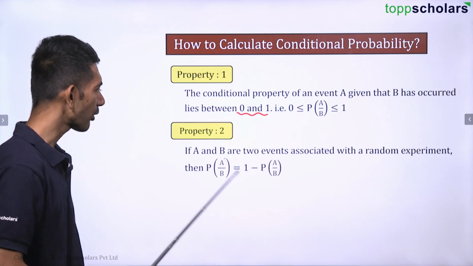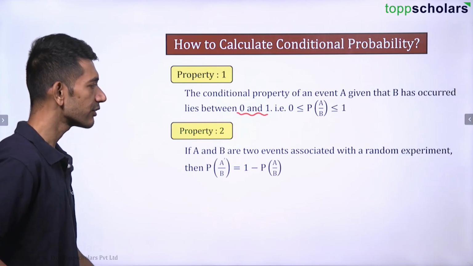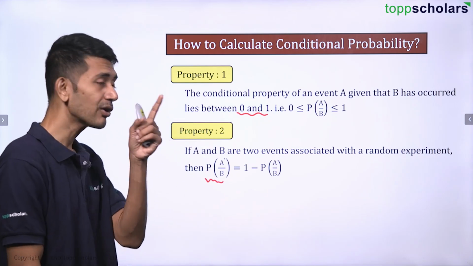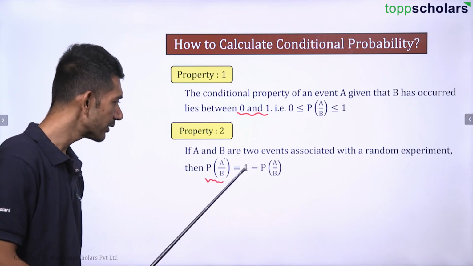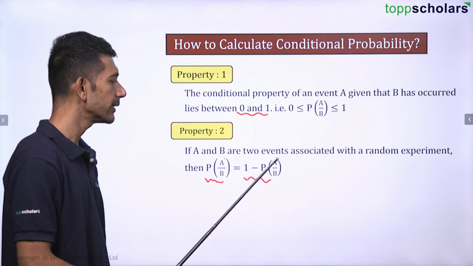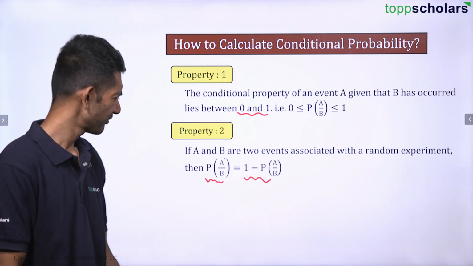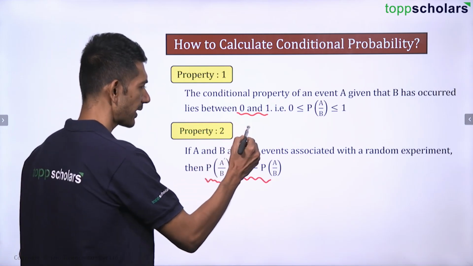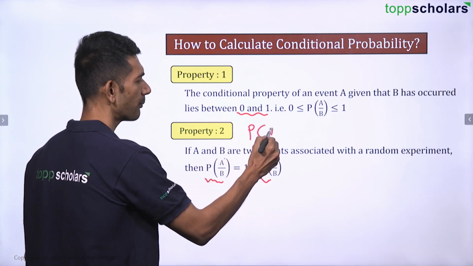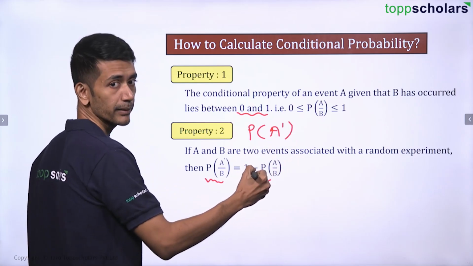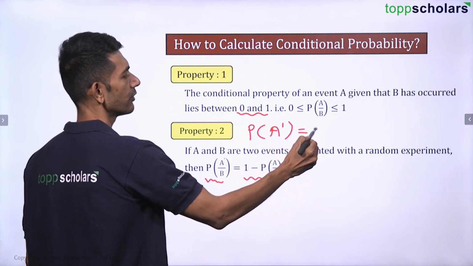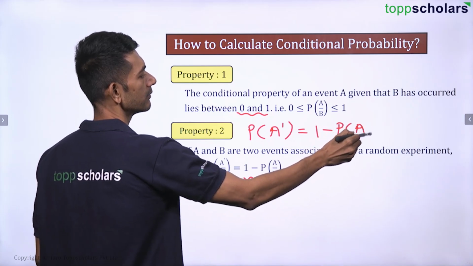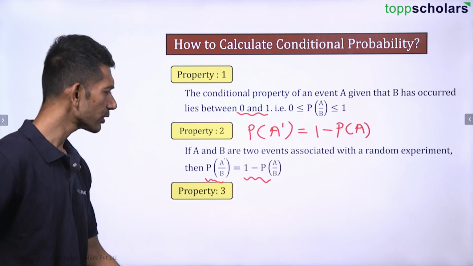Okay. Let us talk about the second property. If A and B are 2 events associated with a random experiment, then the probability of A complement where B has already occurred is 1 minus probability of A where B has occurred. Obviously, this is the same as your previous concept, right? The probability of A complement is 1 minus probability of A. Let us talk about the third property.